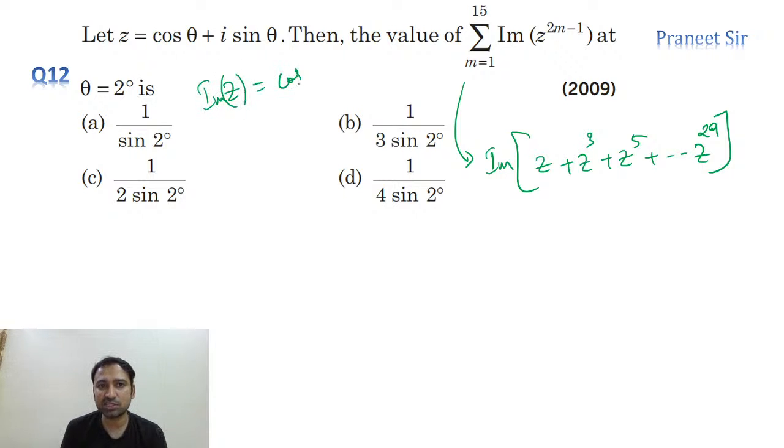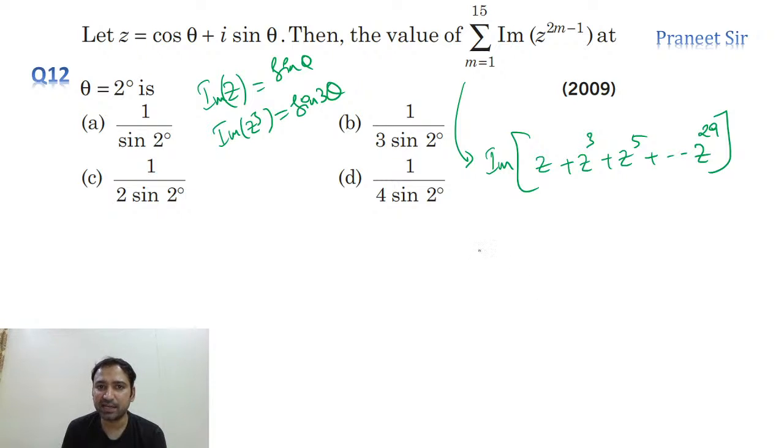But what is z? Imaginary part of z is how much, guys? Imaginary part of z is sine theta. What is imaginary part of z cube? Imaginary part of z cube is sine 3 theta. This is not cos, guys. This is sine. So this is sine theta and this is sine 3 theta. Yes, that's what we're getting. Clear?